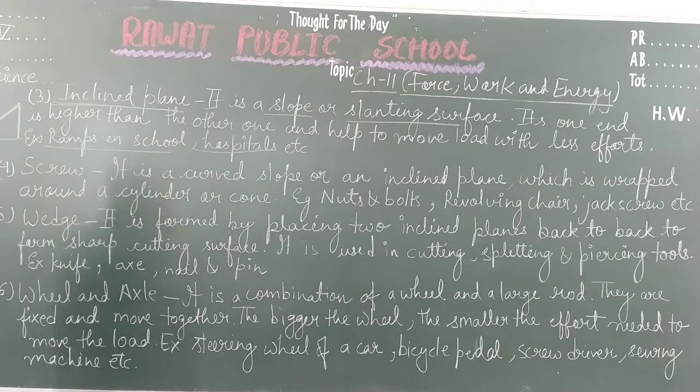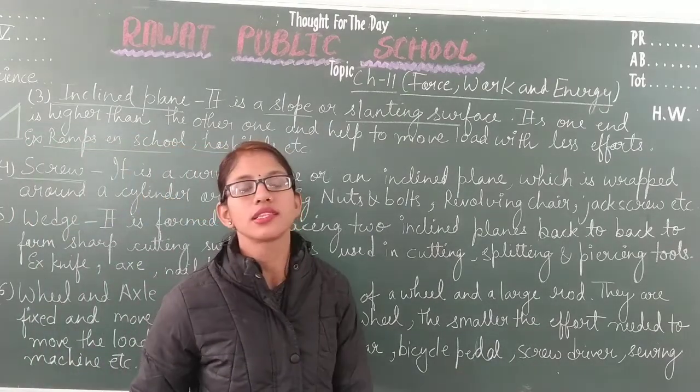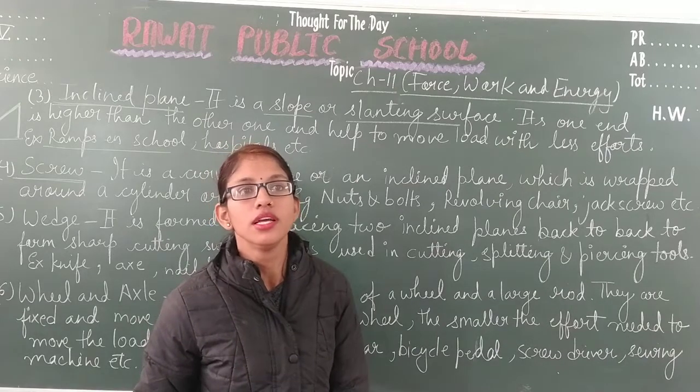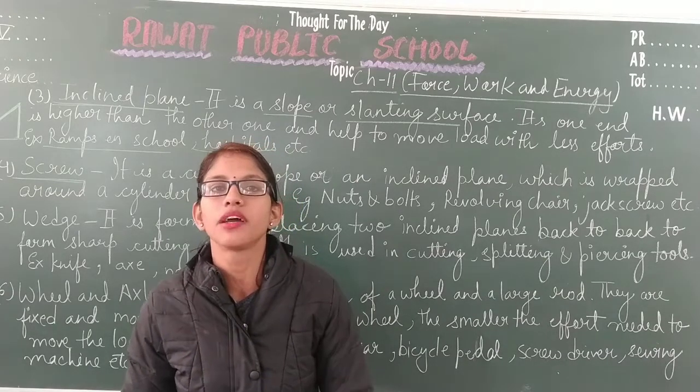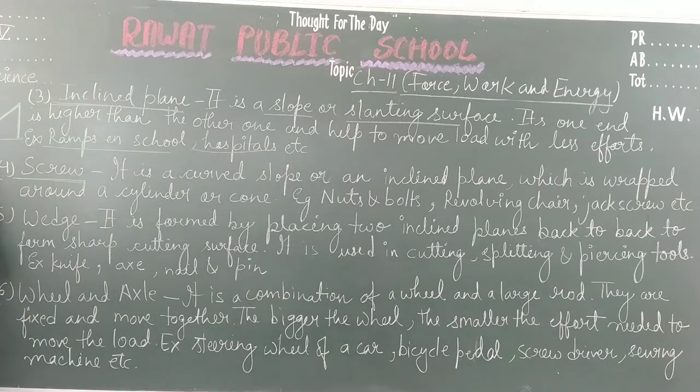So next, the fourth type of simple machine is the screw. A screw is like a curved slope that is wrapped around a cylindrical object, or around a nail. You have seen that a nail is like this. When the inclined plane is wrapped around it, it forms a screw, and the grooves are present on the screw.